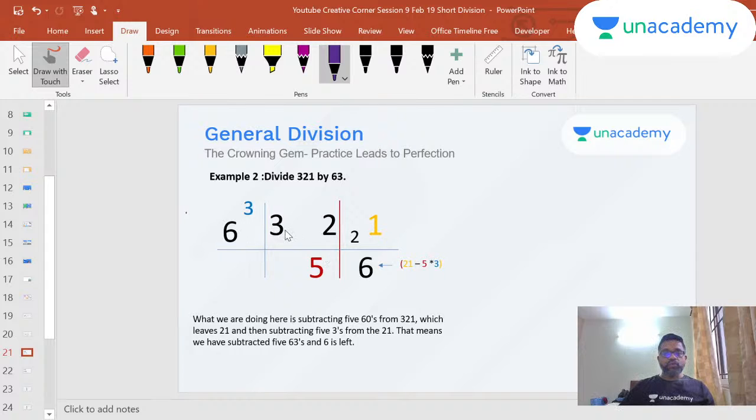So when I divide 32 by 6, I get a 5, remainder 2. Now my next step is to multiply 3 and a 5. What do I get? 15. So then how did I get 6? My next step would be to take 21 minus 15. That's what I've written here: 21 minus 5 into 3. So read this as 21 always. Whatever you get as the remainder, that's your digit now. That is what you subtract from the product of these two. That's how you get your remainder. And getting the first part of your quotient is very easy, because you take 32 divided by 6 and you get your first part of the quotient. So let me do it again here for you.